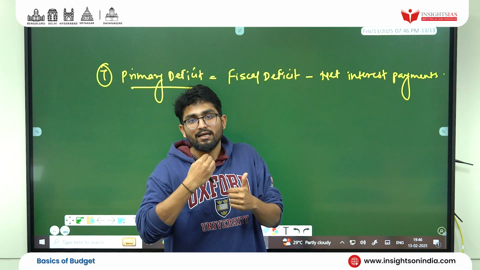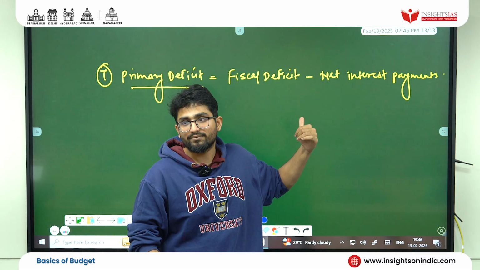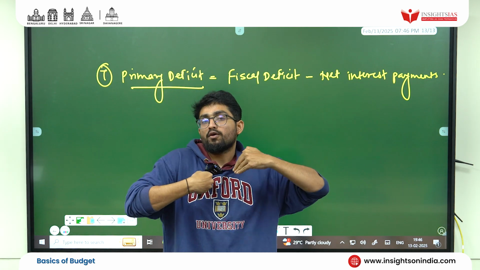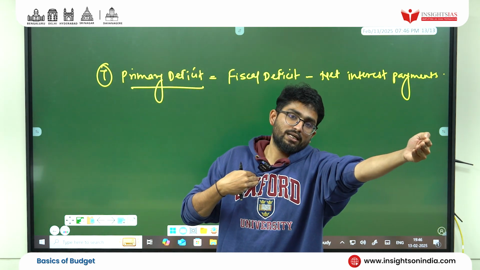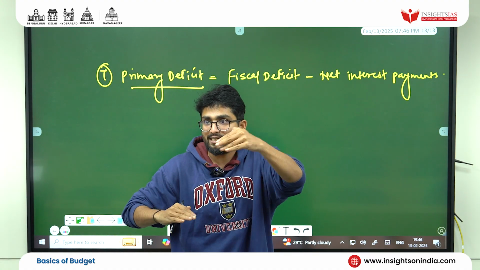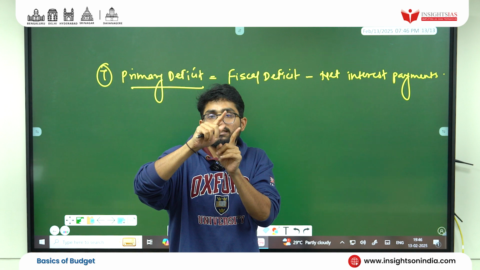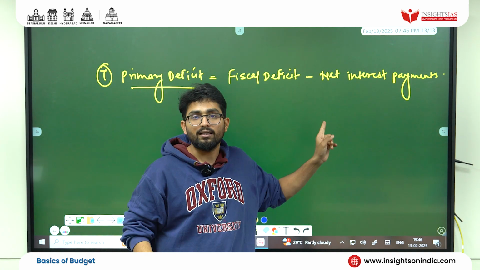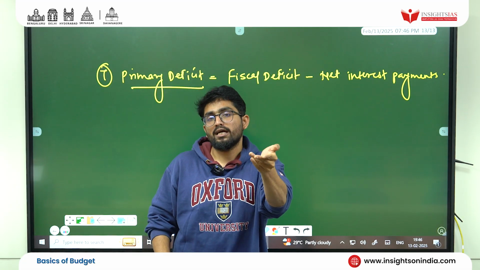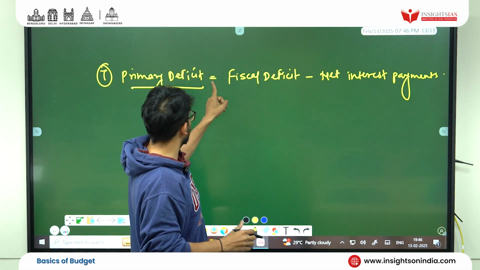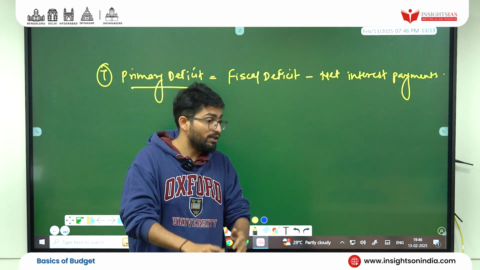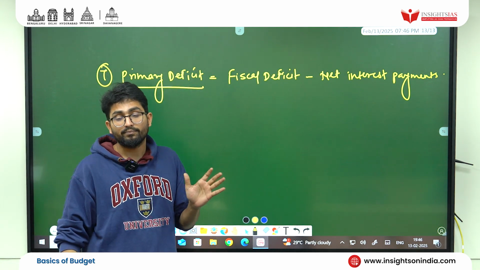Plus 1 we are getting, minus 10 is going. So what is net? Minus 10 plus 1 is minus 9. Clear? So that is nothing but net interest payments. So we subtract what is going, and we add what is coming. That is nothing but the net interest payment used for primary deficit. So these are very, very important tenets of the budget. Clear? Yes.